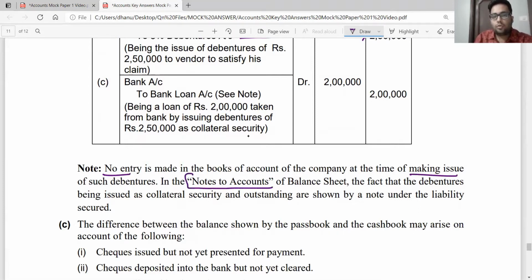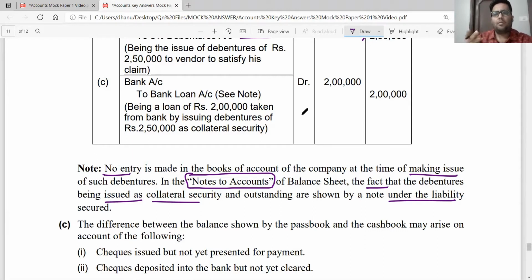In the notes to accounts of the balance sheet, the fact that these debentures are being issued as a collateral security is shown under the liability. So we are not going to record the debentures. Why? Because they are not actual debentures. They're given only as a collateral security. If the company does not pay the loan, then these debentures become actual debentures. So we only state in the notes to accounts under the loan that debentures are given as a collateral security. This is the method of accounting preferred.